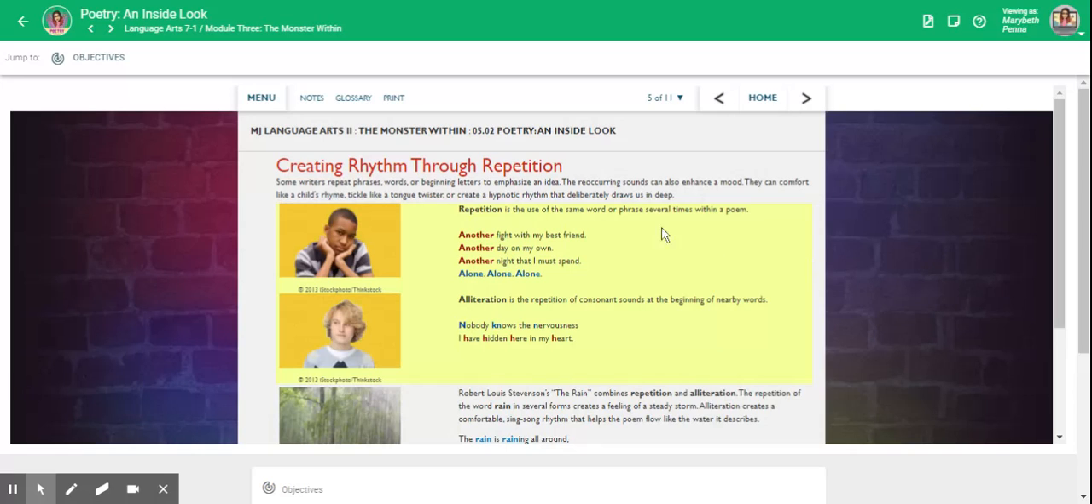Repetition. Repetition is the use of the same word or phrase several times within a poem. Another fight with my best friend, another day on my own, another night that I must spend alone, alone, alone.